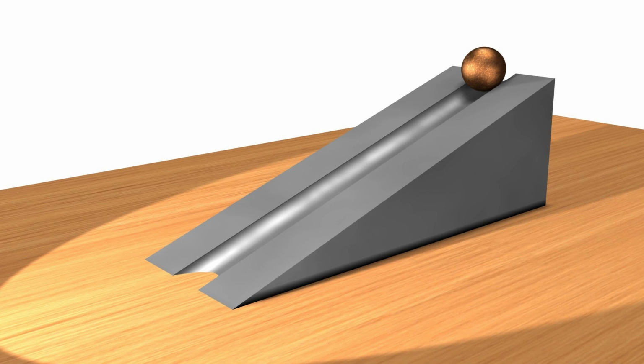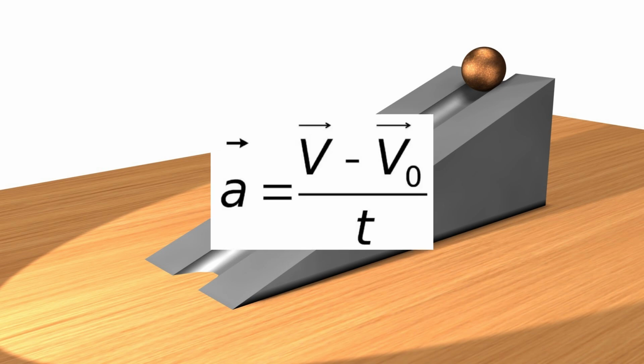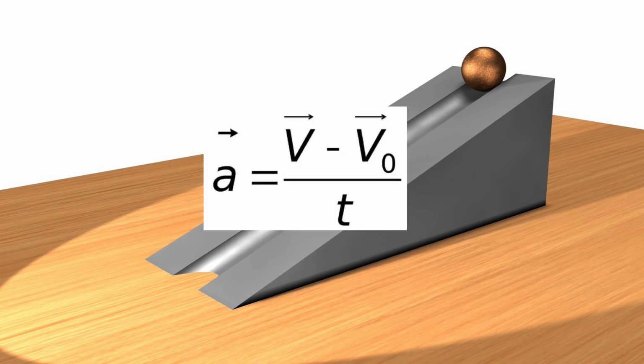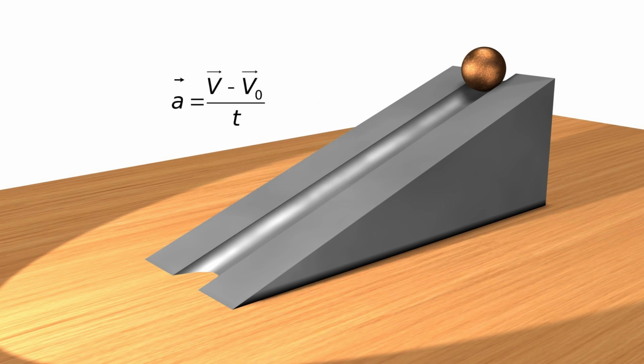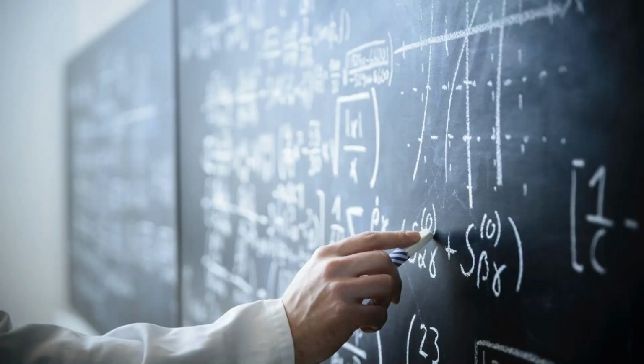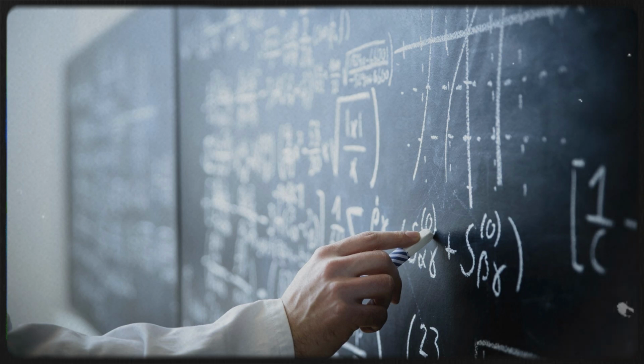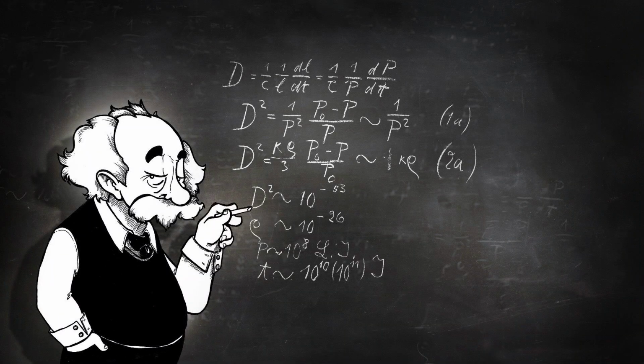Study of motion on an inclined plane. These experiments helped him understand the relationship between acceleration, velocity, and distance traveled. Developing mathematical laws of motion. Galileo used mathematics to describe physical phenomena, an important step toward the development of modern physics.